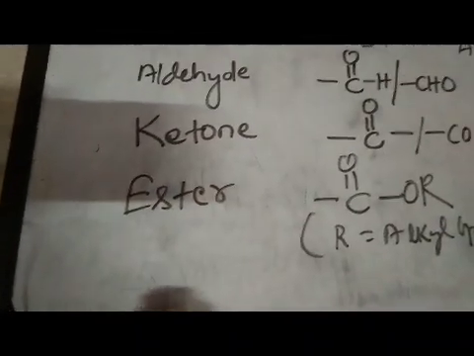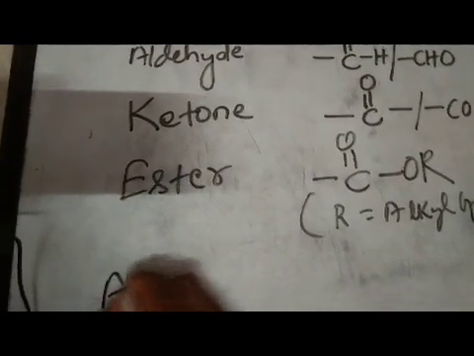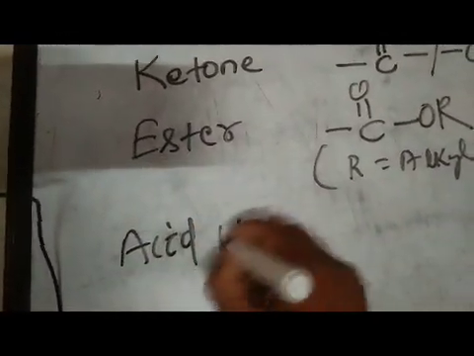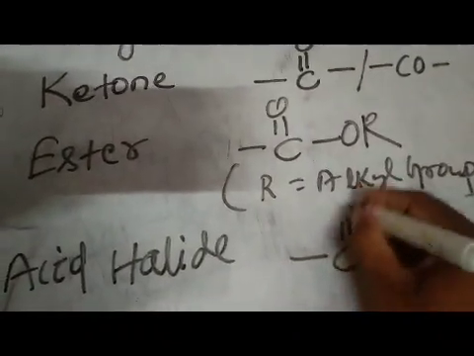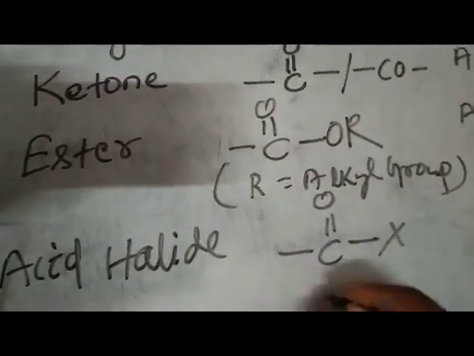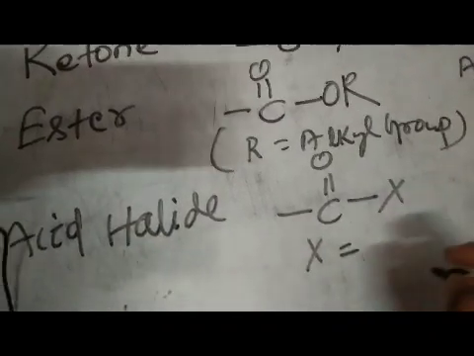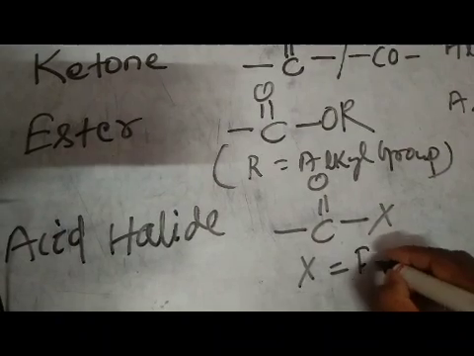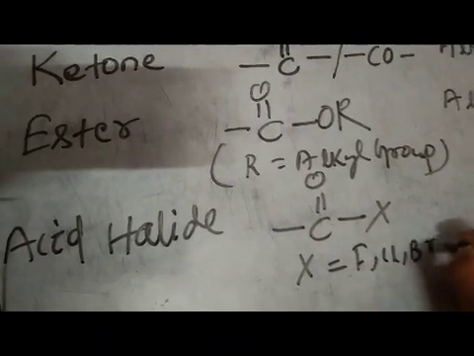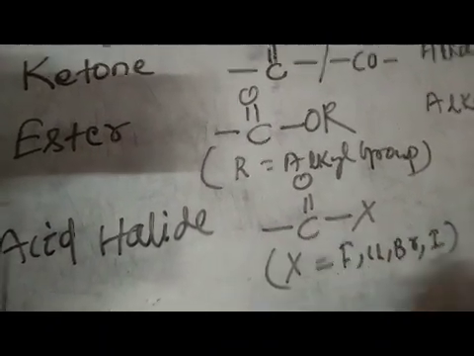Then if it is acid halide, the functional group is bond C double bond O, bond X. Here X is any halide like fluorine, chlorine, bromine, iodine. These are the halogen groups.